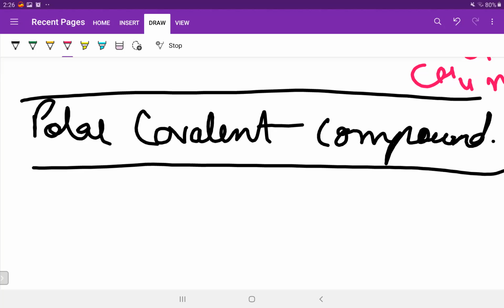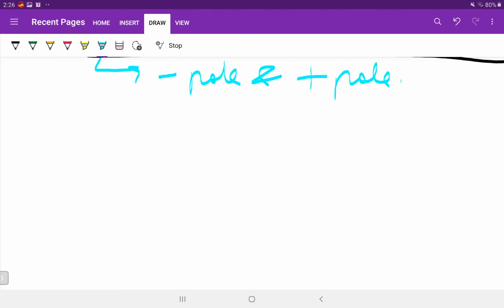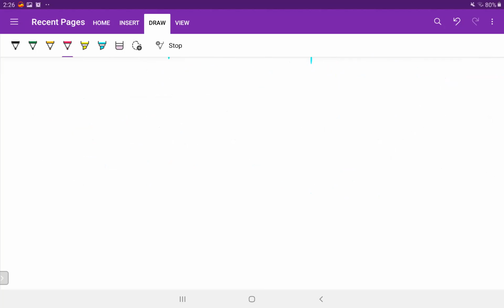Polar covalent compounds are the compounds which have polarity. I told you, polarity is something which has two poles, a negative pole and a positive pole, like HCl. I will tell you this in the chapter on HCl as well, and I'll check whether you all know or not. Now comes a topic known as electronegativity.